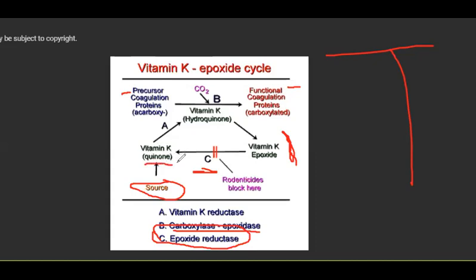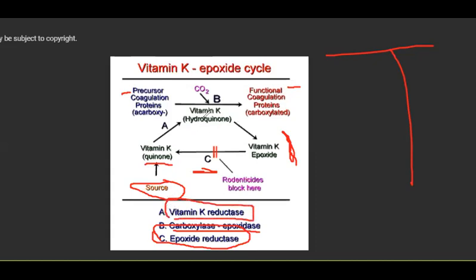You have read the names of vitamin like phylloquinone. So we got this form of vitamin K from food, from the plant sources. Then this form is converted to this form via this enzyme vitamin K reductase.